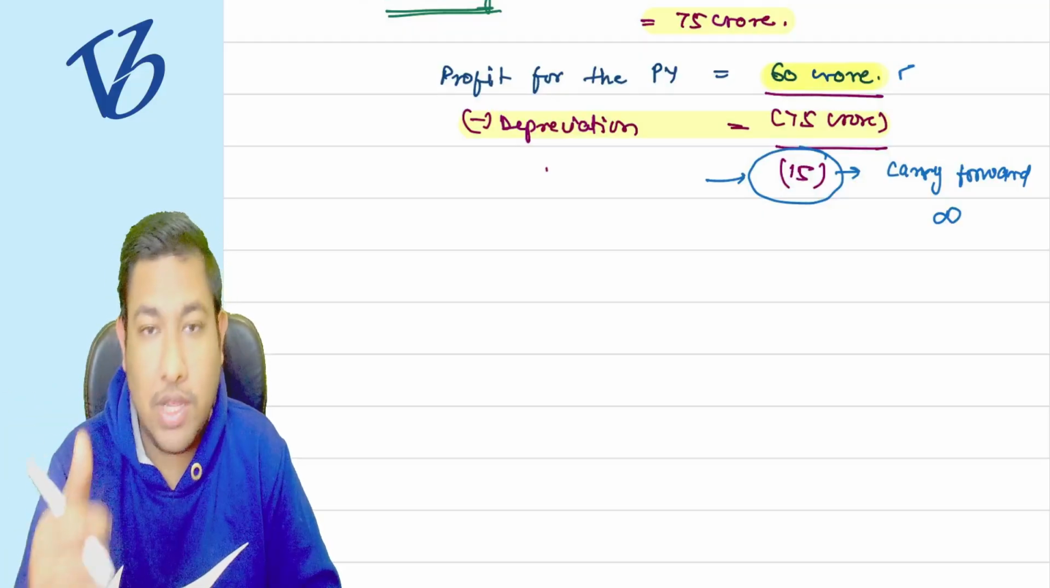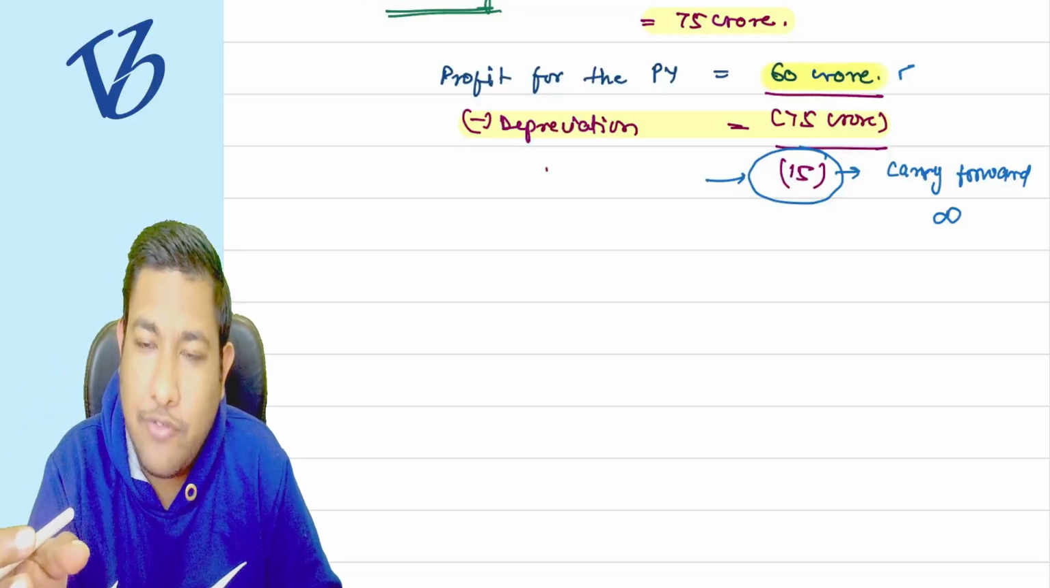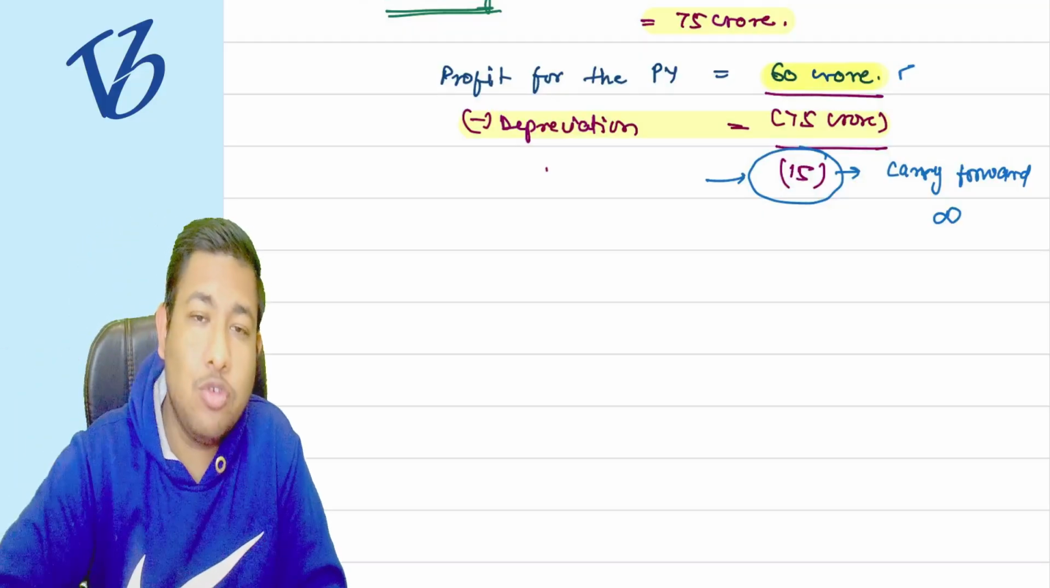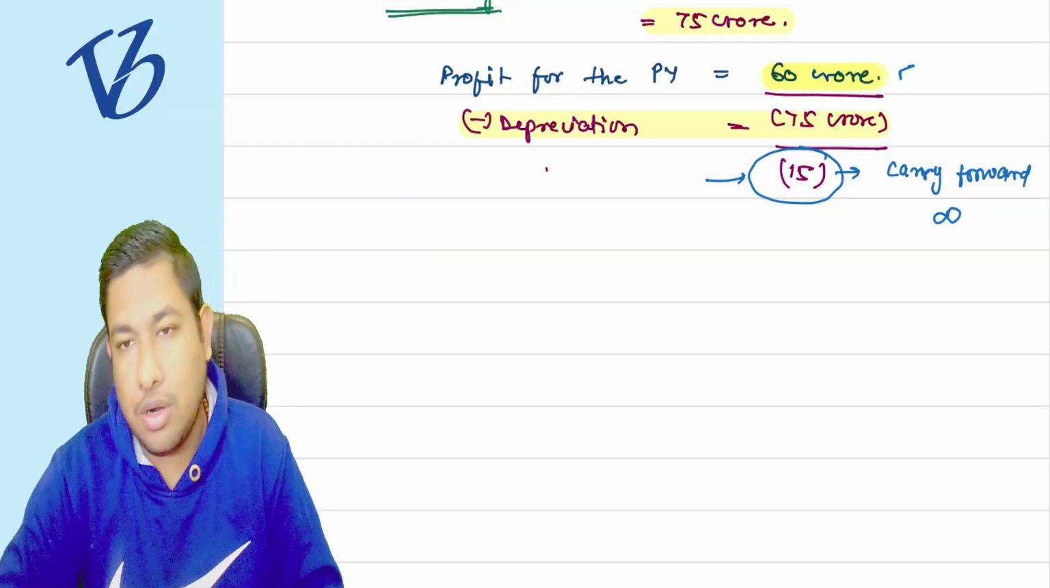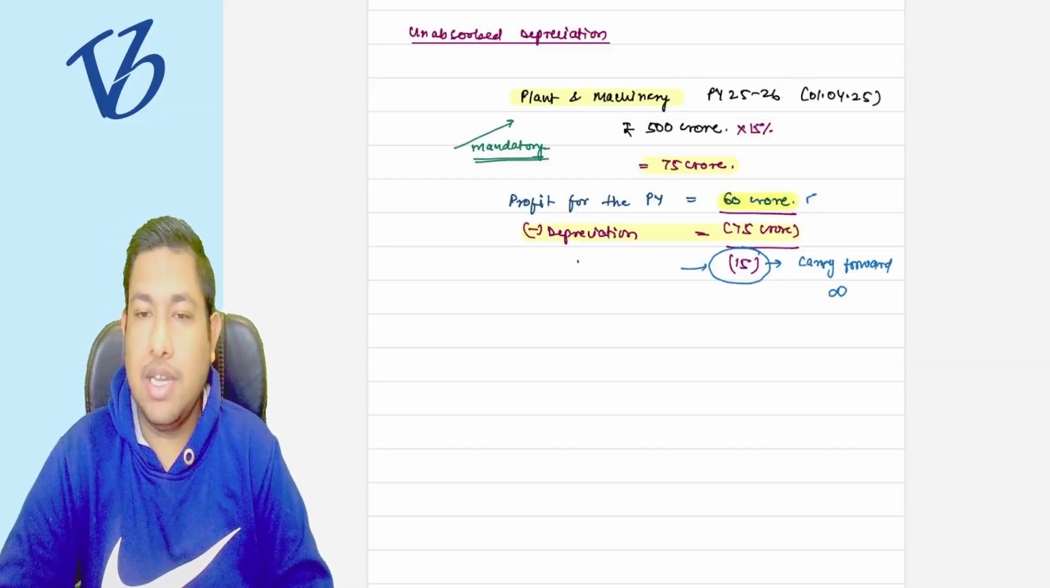If it is absorbed, very good. If it is not absorbed, okay, carry it forward. If it is half absorbed, okay, very good, the balance is to be carried forward. But you have to claim the depreciation for sure. Understood this particular thing, what is unabsorbed depreciation and why it is done.